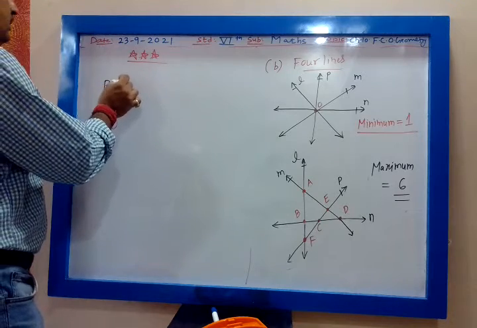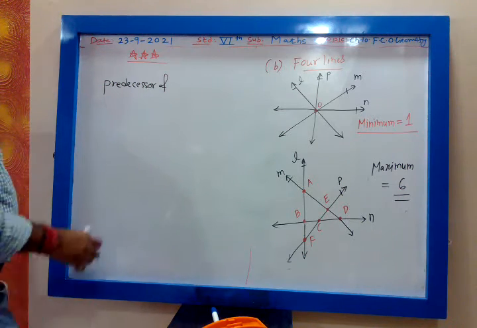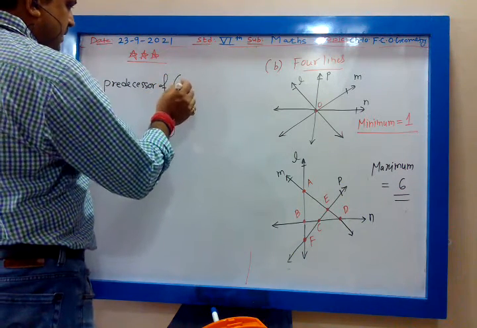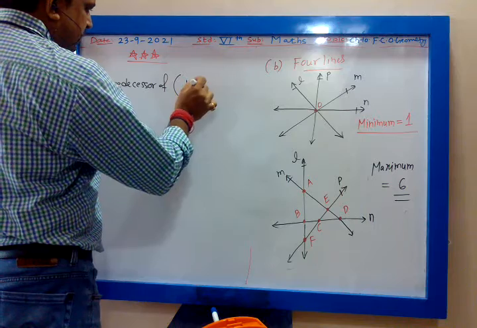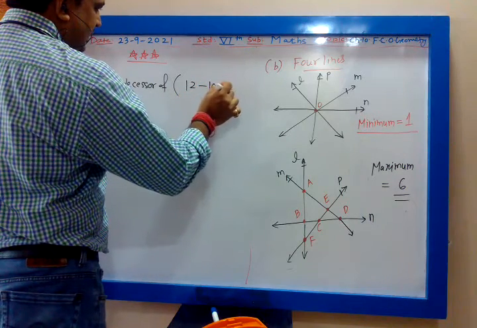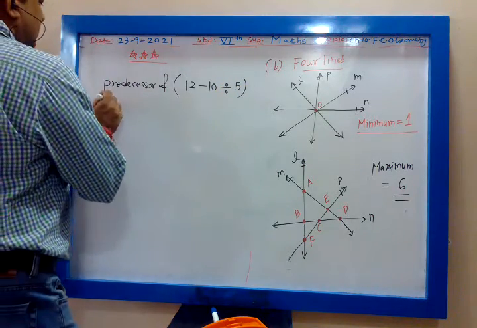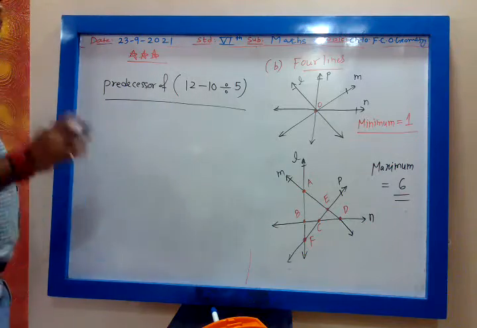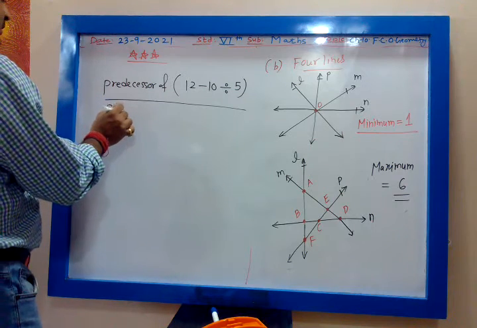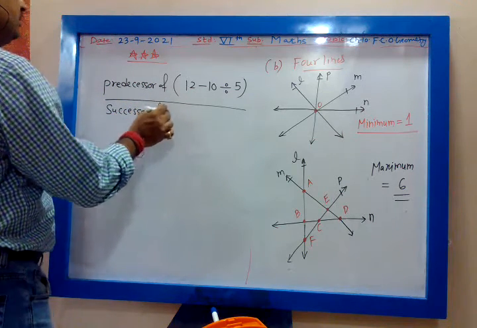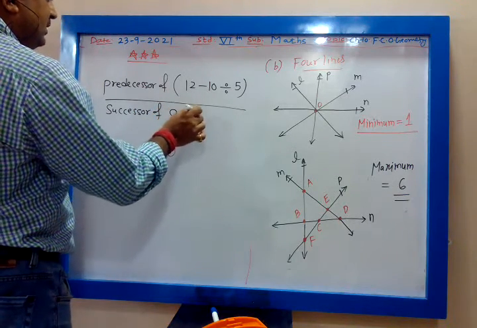Predecessor of 12 minus 10 divided by 5, decimal upon successor of 99 into 1.